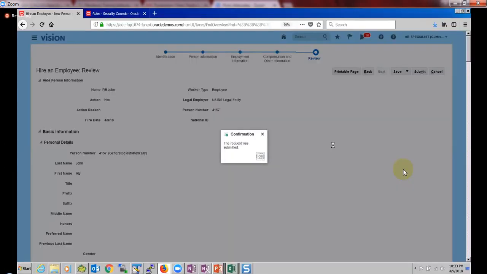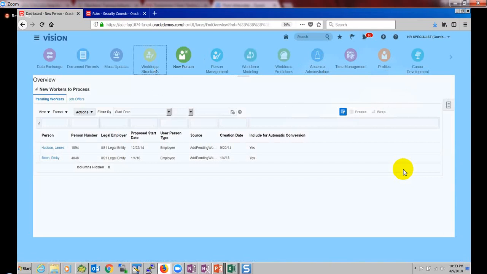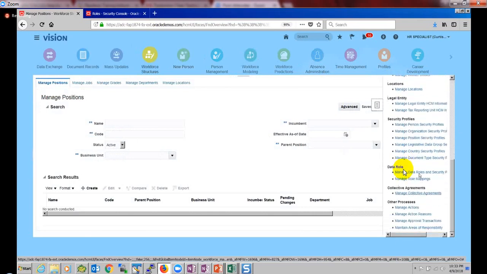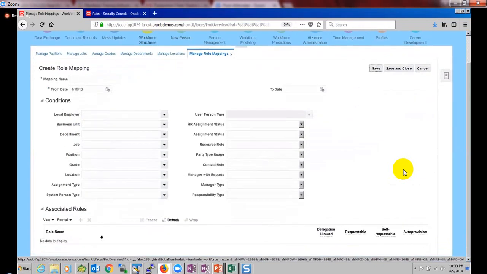So while creating a role mapping here, let me create a role.